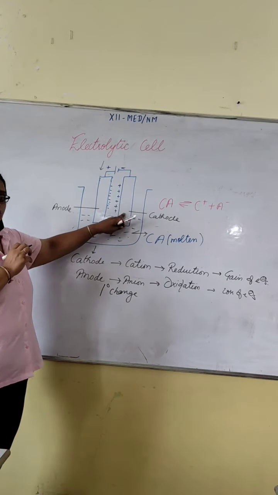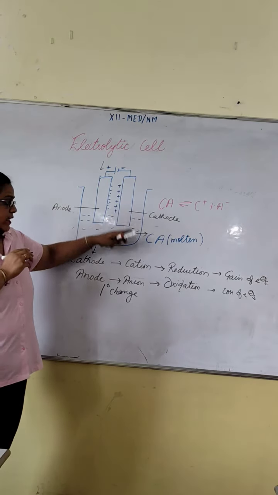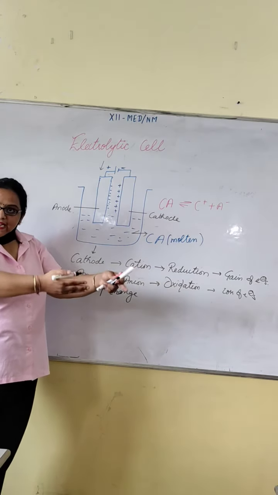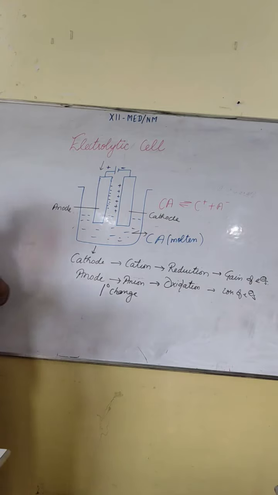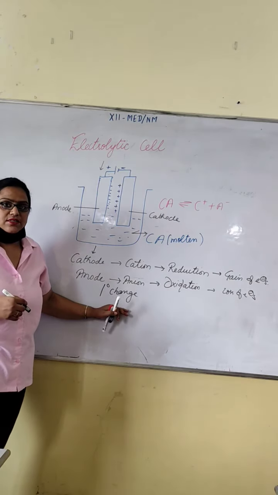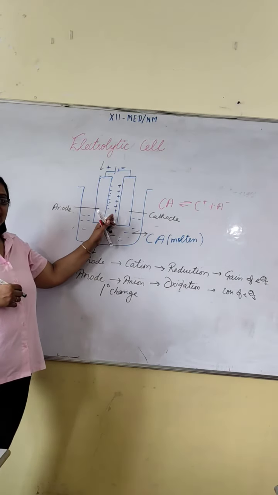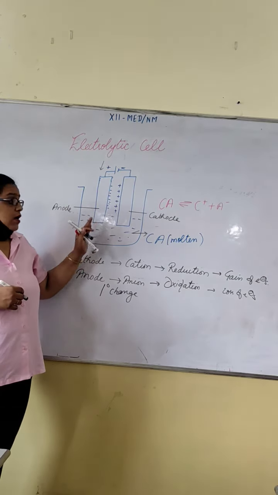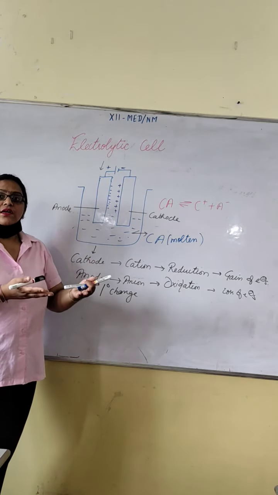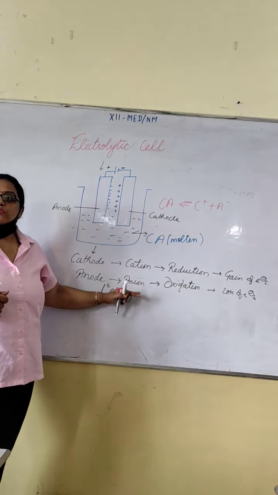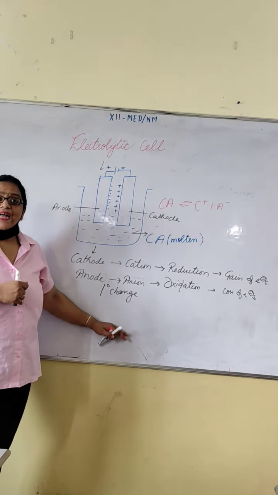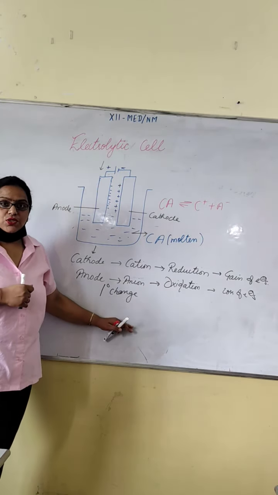Cation will move towards cathode. Reduction process going on. They take the electrons and convert it into neutral species. Similarly, at anode, anion will give its electron and convert into neutral species. And that change is your primary change.